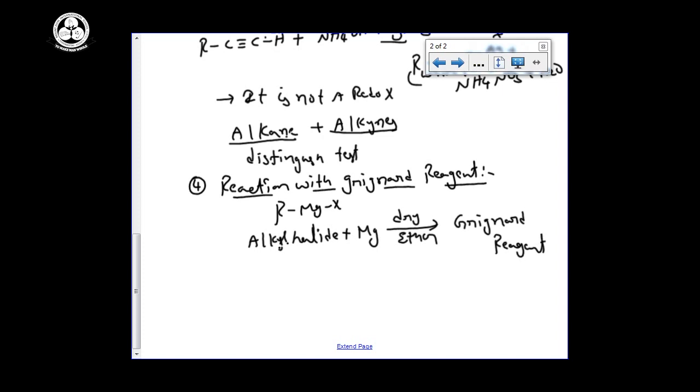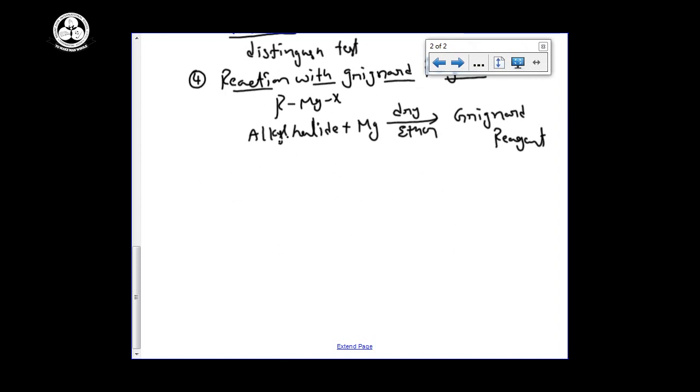So previously already we are seeing how to prepare this one and mechanism. Alkyl halide I am taking RX, reaction with magnesium in presence of dry ether. We can get RMgX or MgX. That is Grignard reagent general formula. Already I told you in the previous sessions, RMgX one more name is also called as organometallic compounds. So acetylene on reaction with organometallic compounds.